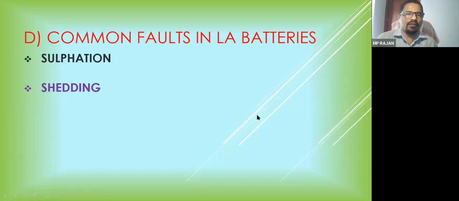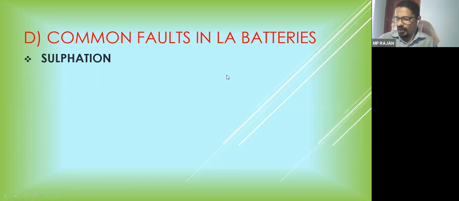So, common faults. We should know what the common faults are in a solar power system. We say there is totally no maintenance, because as far as the panel is concerned, there is no maintenance. But when you are using the battery, it requires maintenance. We should check the condition of the battery. Sometimes the battery has to be replaced also if it is damaged.